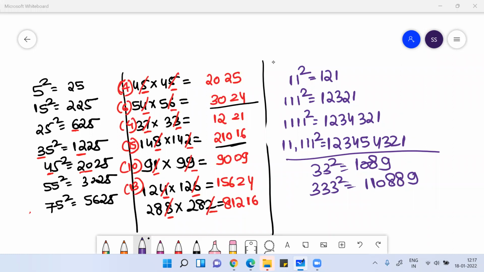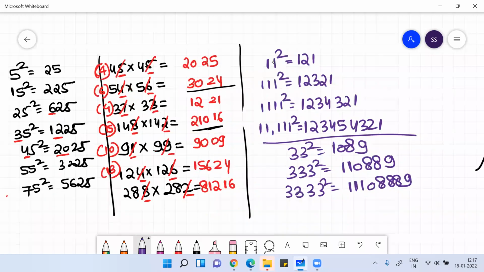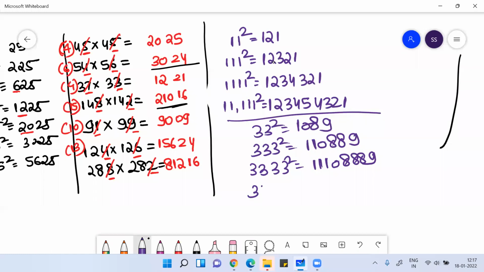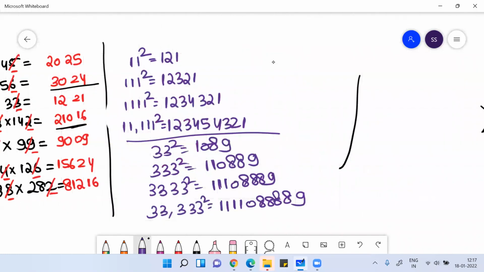So 33 square 1089, 333 square 110889, 3333 square 11108889. Can you see the pattern, guys? If I ask you 33333 square, what answer will you get? 1110888889. I hope you are getting the pattern.